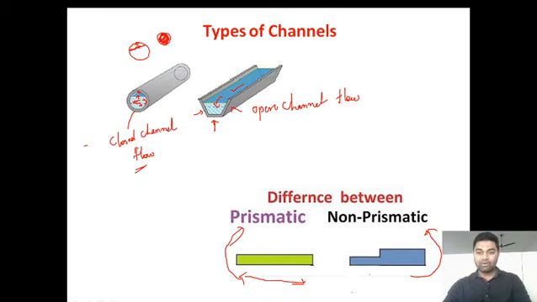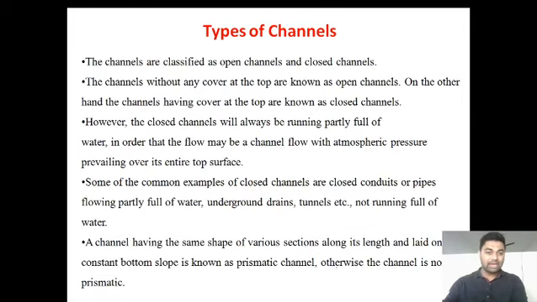This is the example for non-prismatic channel, and this is the example for prismatic channel. One more time, see the definition: a channel having the same shape of various sections along its length and laid on a constant bottom slope is known as a prismatic channel. Otherwise the channel is non-prismatic.